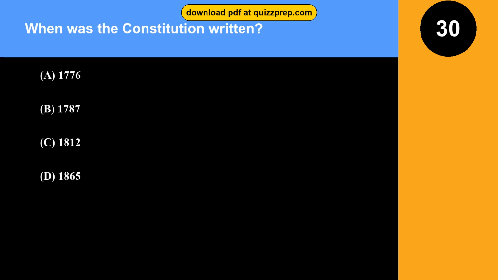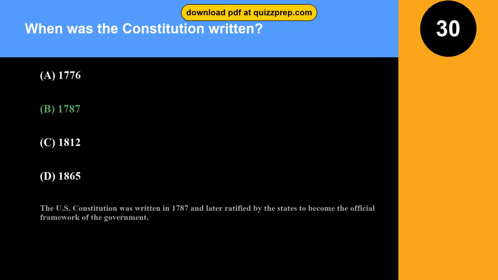Question 30. When was the Constitution written? Option A, 1776. Option B, 1787. Option C, 1812. Option D, 1865. The correct answer is option B, 1787. The U.S. Constitution was written in 1787 and later ratified by the states to become the official framework of the government.